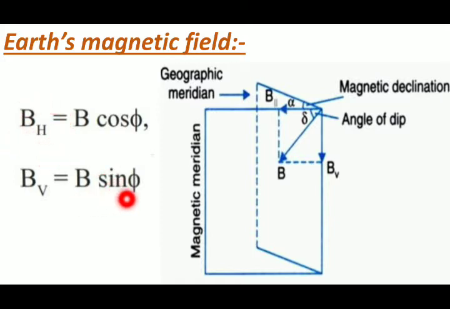Sin B sin phi upon B cos phi. Now B and B will cancel. Now sin phi upon cos phi. Have you ever heard or seen any formula like sin theta upon cos theta is equal to? Yes, it is equal to nothing but tan of theta. So if we are having sin phi upon cos phi, what will we have? We will have tan of phi with us.